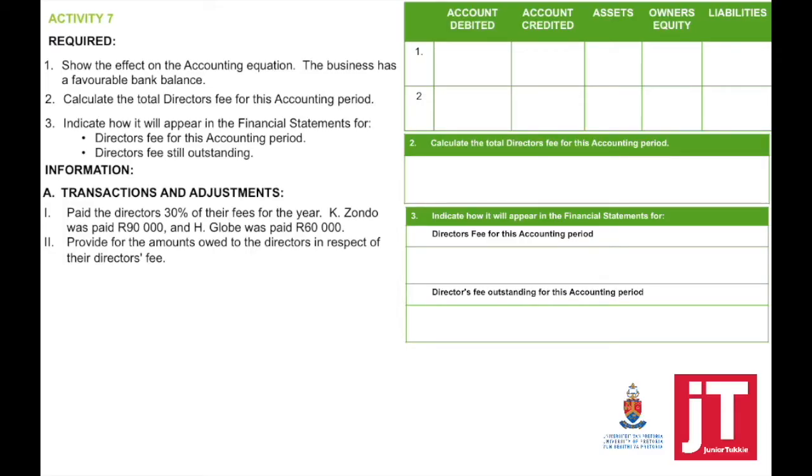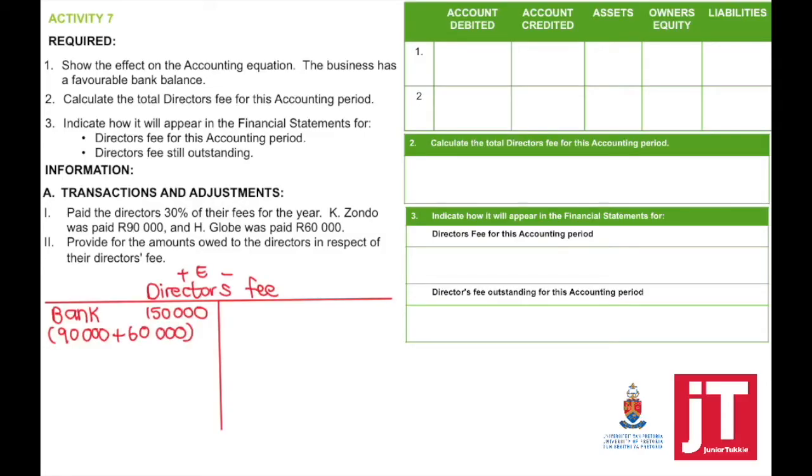So I'm not going to show it individually. We are going to say in total, the directors' fees was 90,000 plus 60,000. So the total is 150,000. Account debited, directors' fees, account credited, bank, assets, owner's equity minus 150,000.